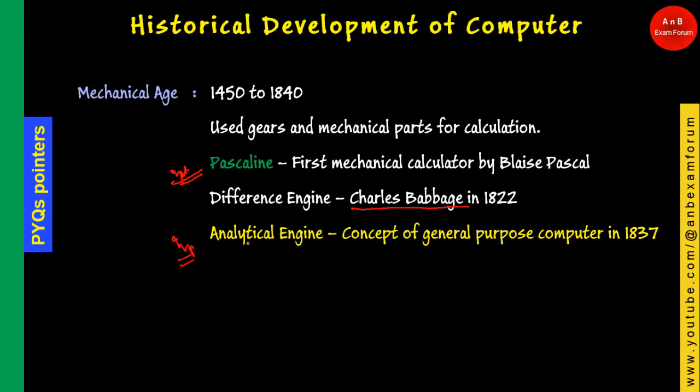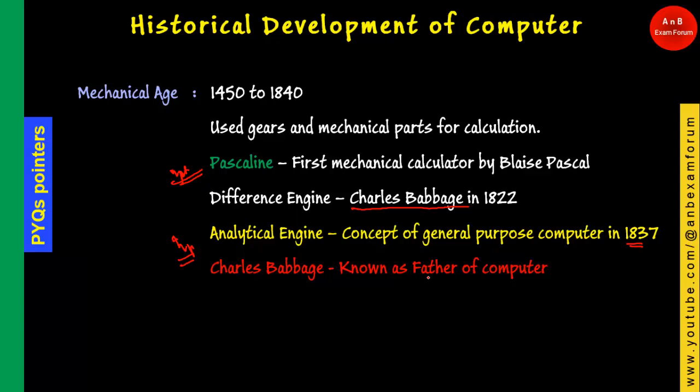It is regarded as the first general purpose computer, and you can think of it as being in 1837. It is very old and the very first one, and the concept of all the computers we are using nowadays derives from the analytical engine. Because of this, Charles Babbage is known as the father of computer. He designed the analytical engine, which is the core concept for the general purpose computer, and for that purpose he is known as the father of computer.